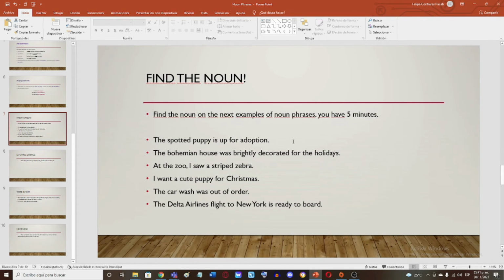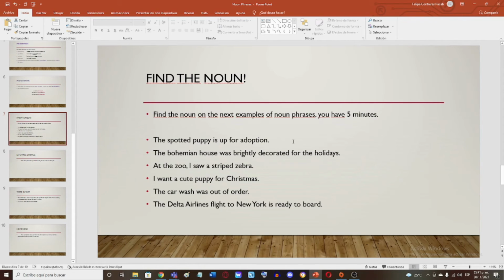So, what is the noun of phrase number one? Puppy. Correct. Phrase number two? House. Correct. Phrase number three? Zebra. All right, correct. How about number four? Again, puppy.